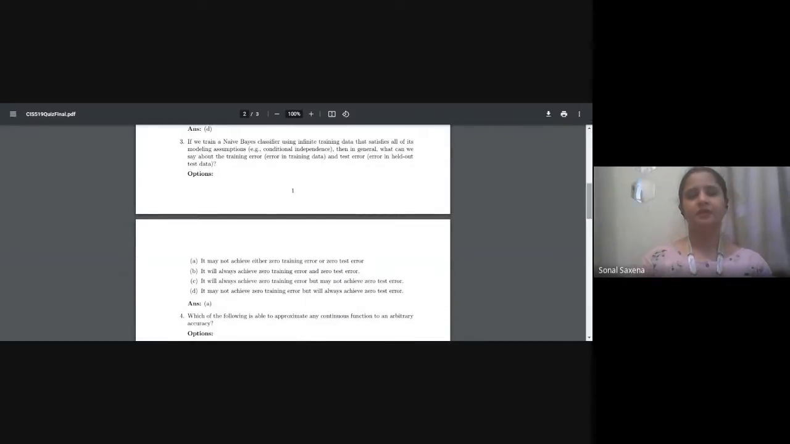If we train a naive Bayes classifier using infinite training data that satisfies all of its modeling assumptions, then in general, what can we say about the training error and the test error? So just select the correct answer out of this.